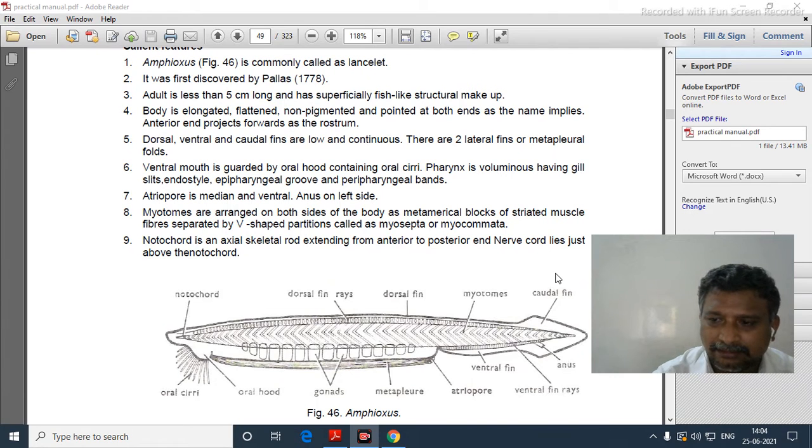Second semester consists of chordates completely. Hence, we have to see some spotters and slides regarding the chordates. Already in our theory class, yesterday and the day before yesterday, we discussed the general characters and the classification of chordates. The phylum Chordata was divided into three subphyla: Urochordata, Cephalochordata, and Vertebrata.